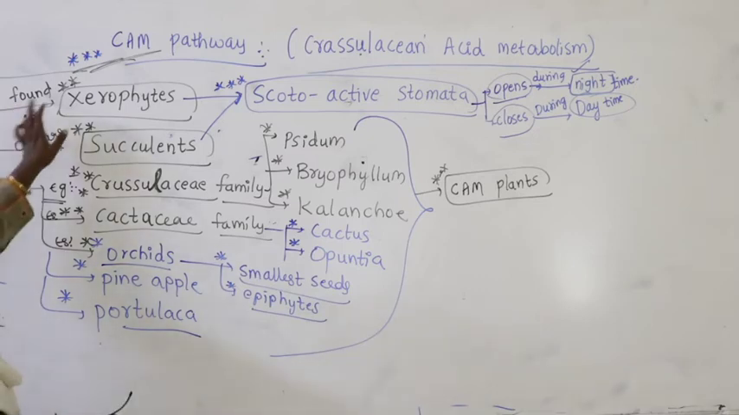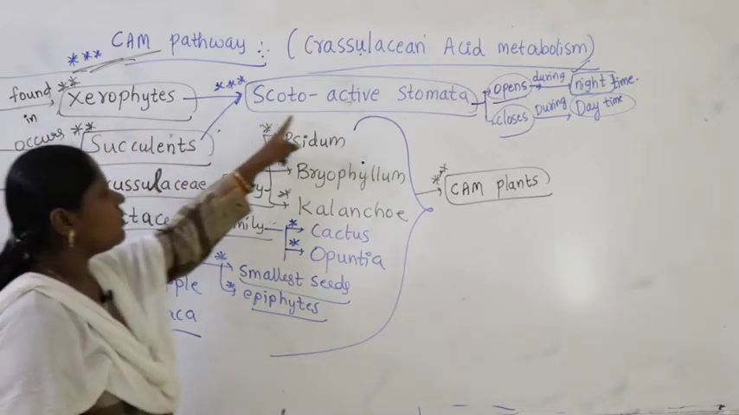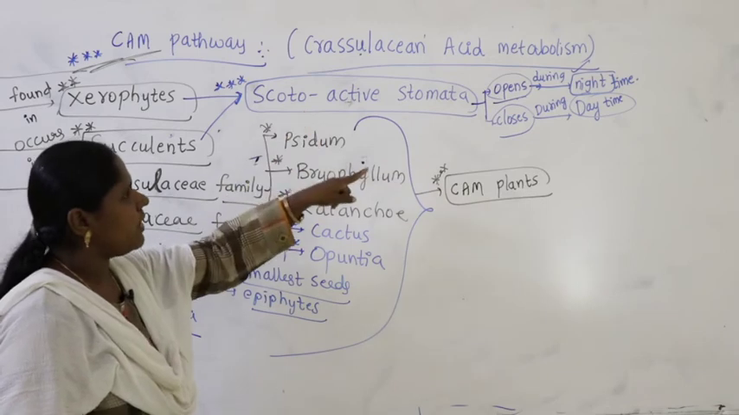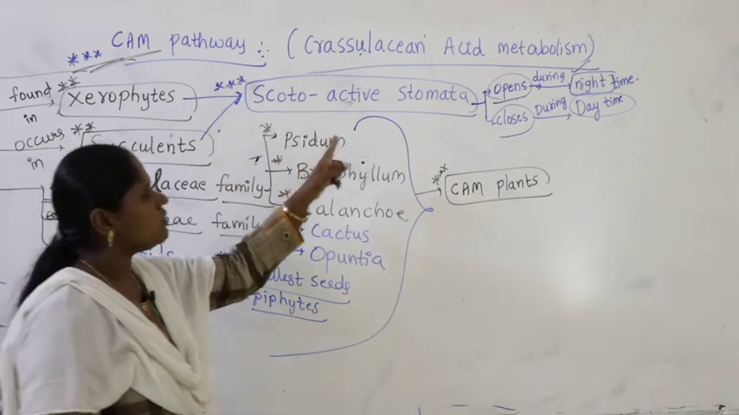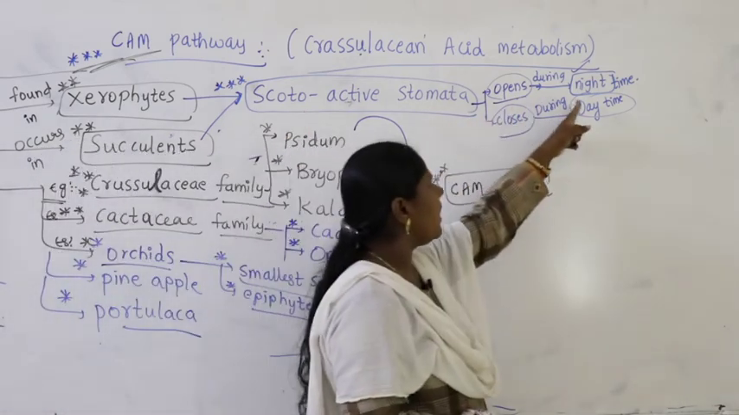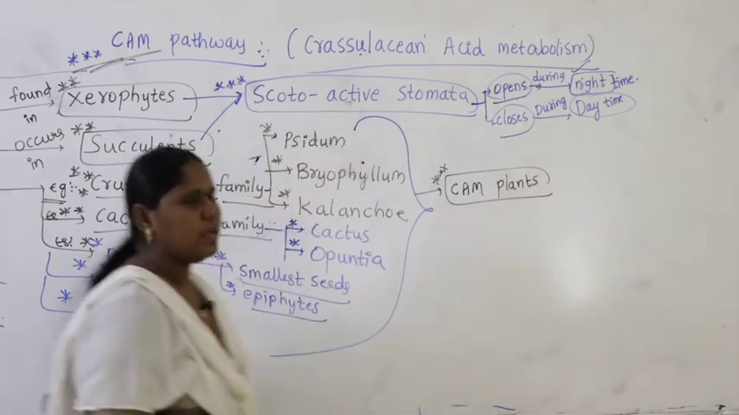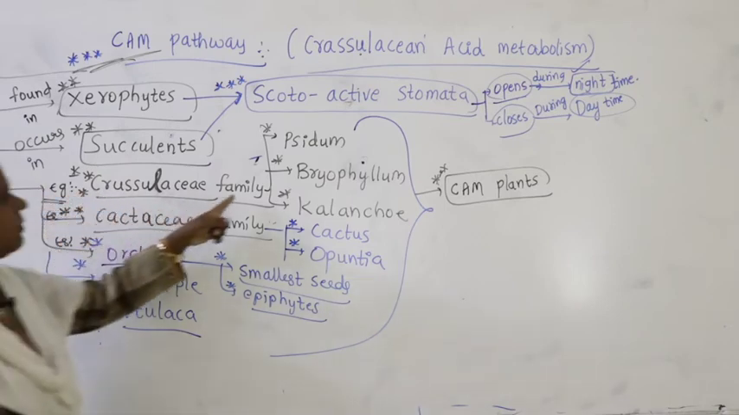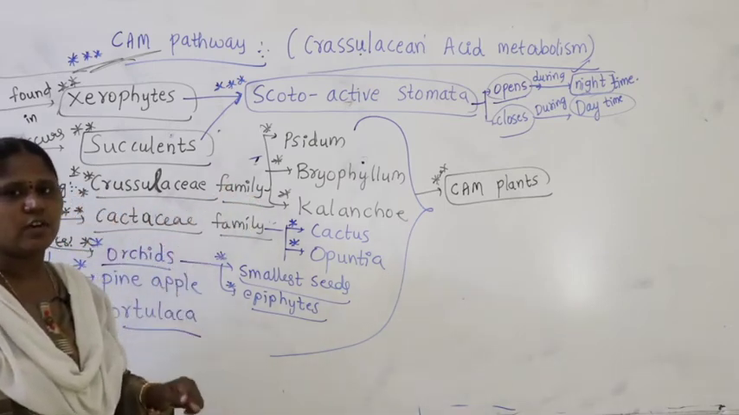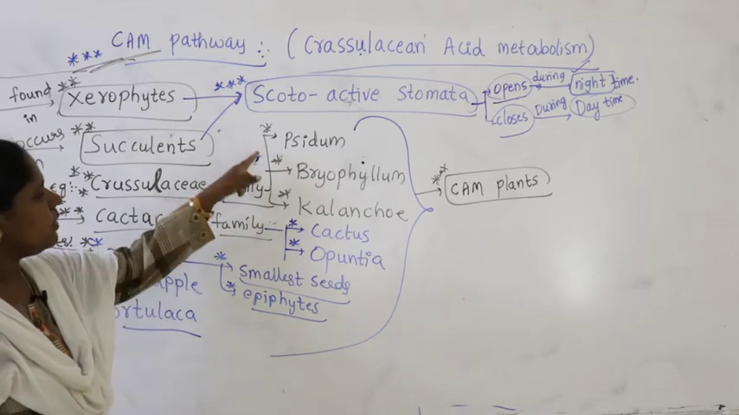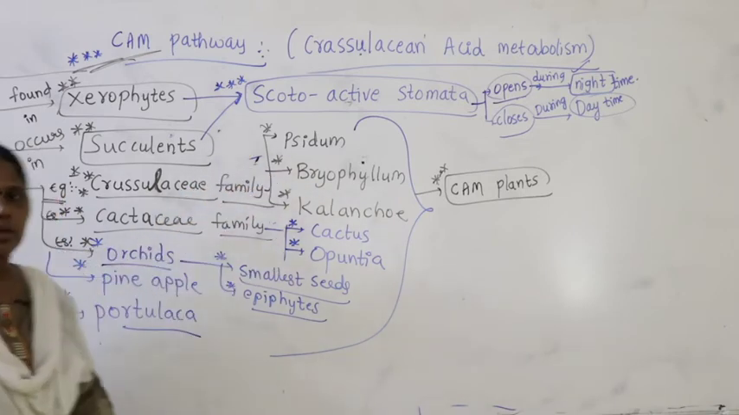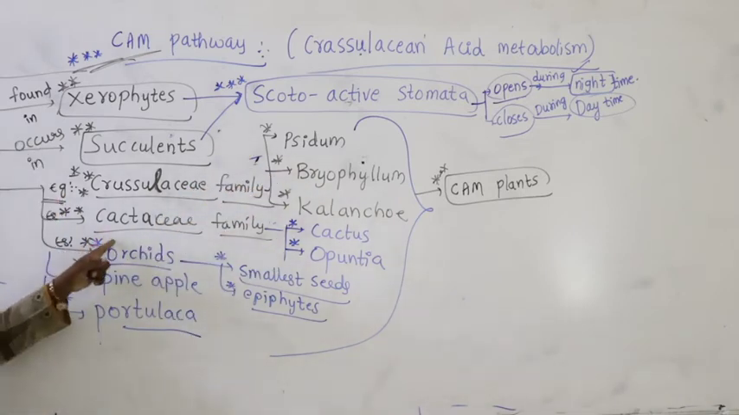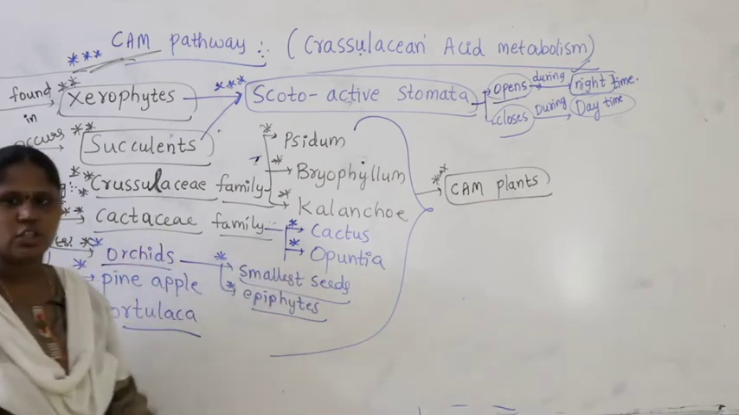They are found in xerophytes. What type of stomata do you find? Scotoactive stomata. What is the meaning of scotoactive stomata? They open during night time and get closed during daytime. So they are found in xerophytes, succulents, and especially in the Crassulaceae family. Which plants fall in the Crassulaceae family? Sedum, Bryophyllum, Kalanchoe. Similarly, members of Cactaceae like cactus and Opuntia, right?